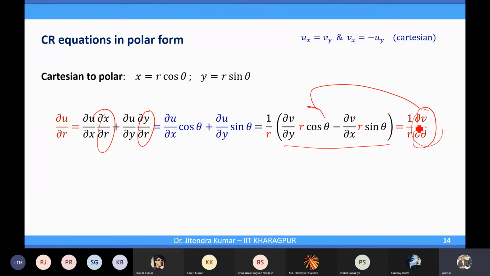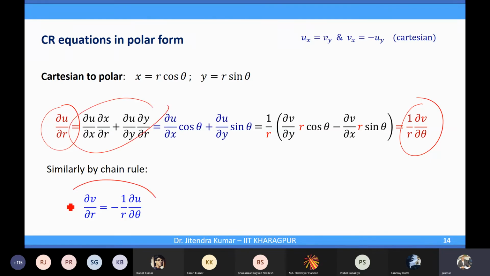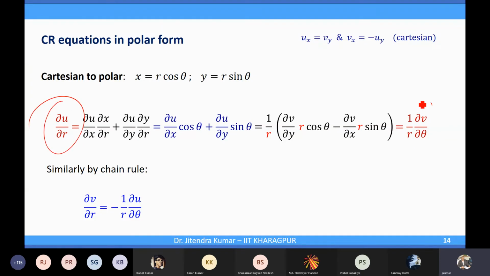So one equation will be del u over del r is equal to 1 over r del v over del theta. And similarly, by the chain rule, you will get del v over del r is equal to minus 1 over r del u over del theta. So these are the CR equations in polar form, if u and v are given in polar form, or you convert into polar form.